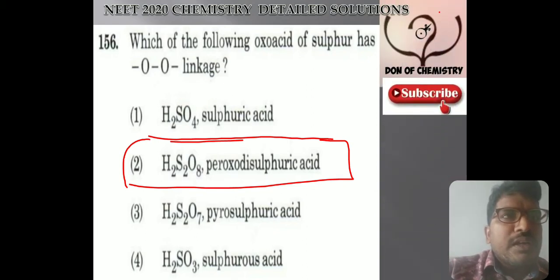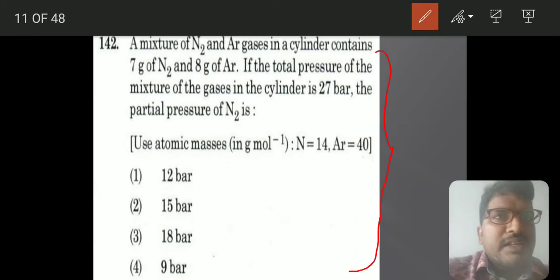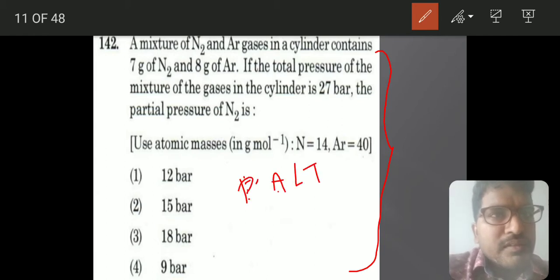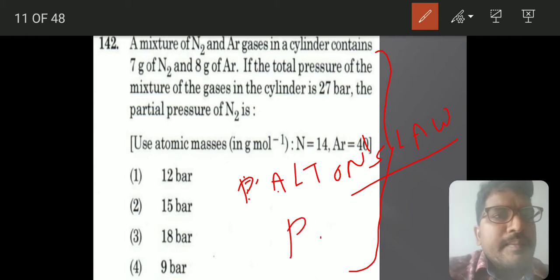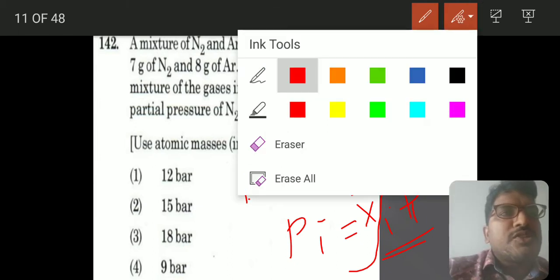Let us move to the next topic, states of matter. They have given a question based on Dalton's law: Pi equals Xi into P. The partial pressure of a component equals its mole fraction into the total pressure.